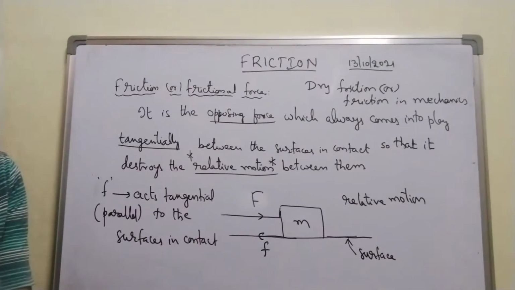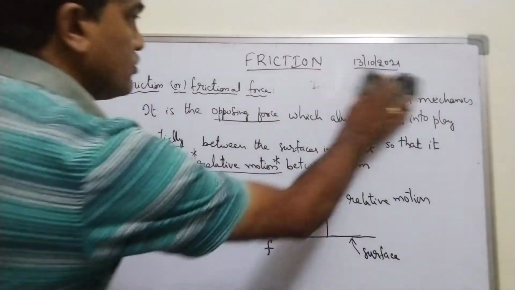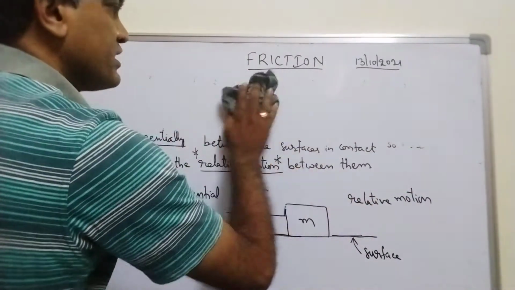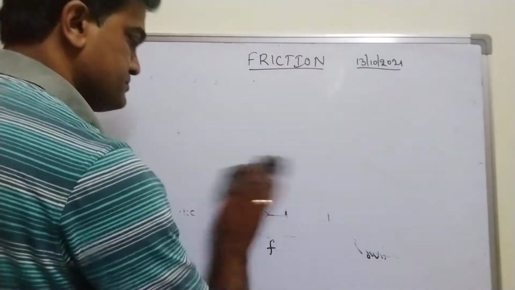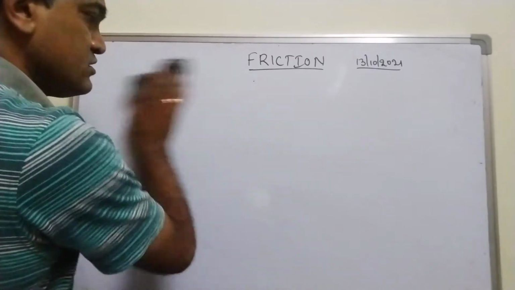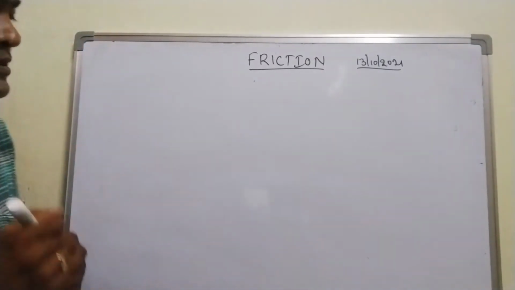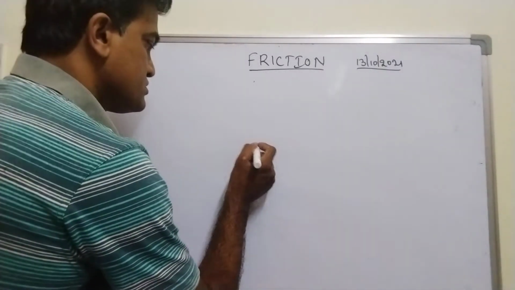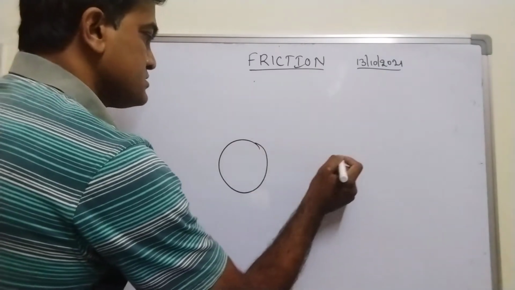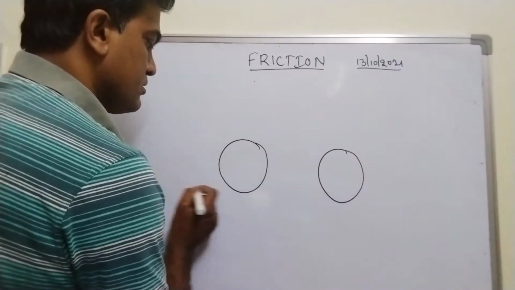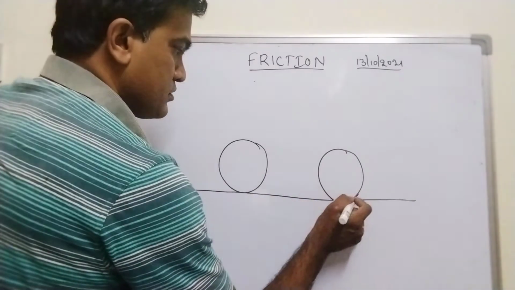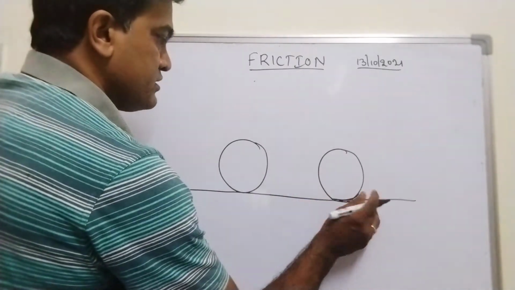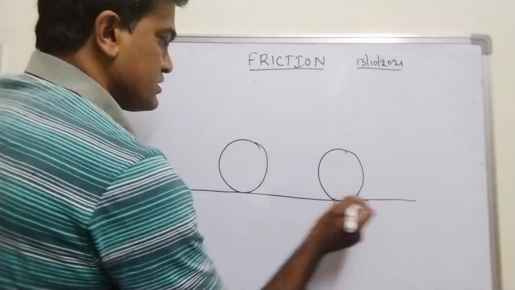Now let me erase this. Right? Now let me give you an example of a bicycle. Say there is a bicycle. Bicycle has two wheels. I'm not perfect in drawing, fine, you try to understand.